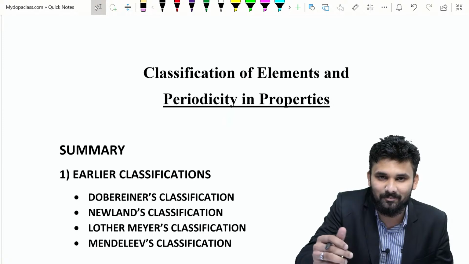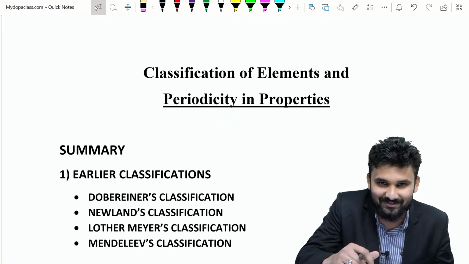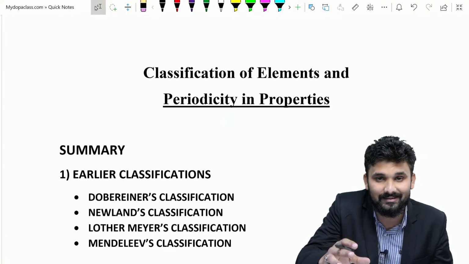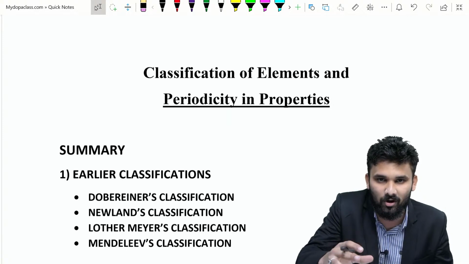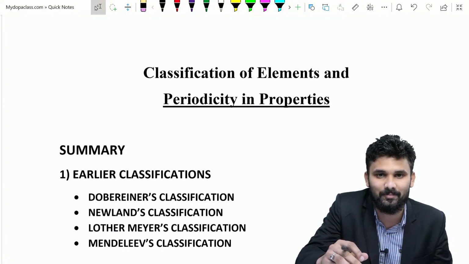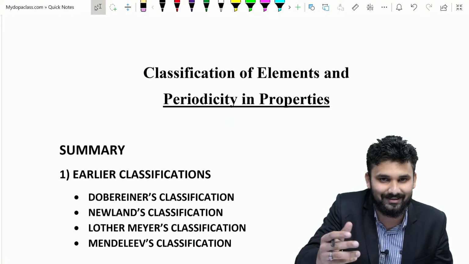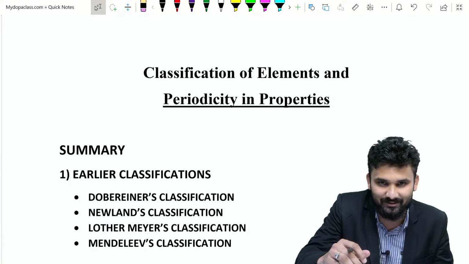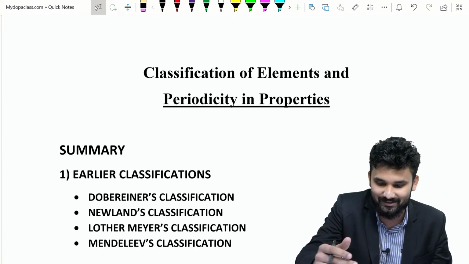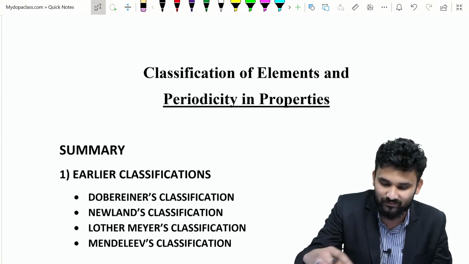Classification of elements and periodicity in properties. All of you know that this is a part of inorganic chemistry, and this chapter is basically based on the periodic table. The periodic table is the most important concept in chemistry. Most people think inorganic chemistry is a boring topic, but it is very important for your entrance examination. So let us start our live session with a summary of this chapter.